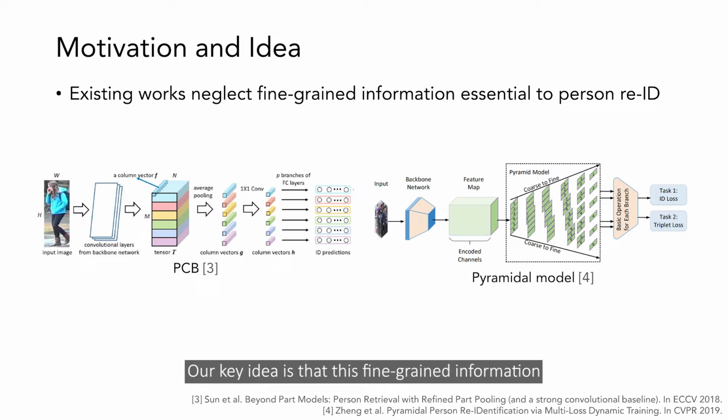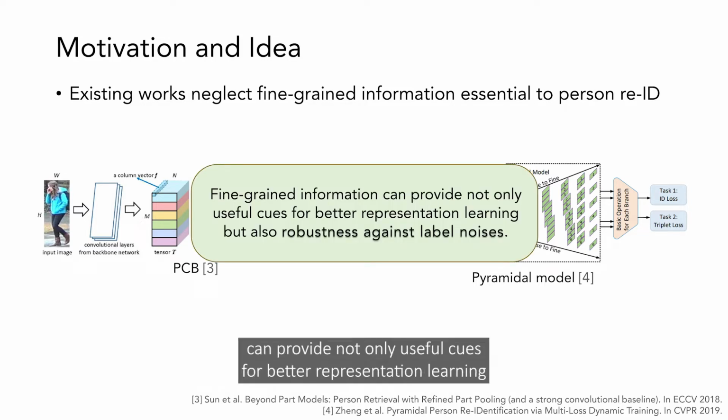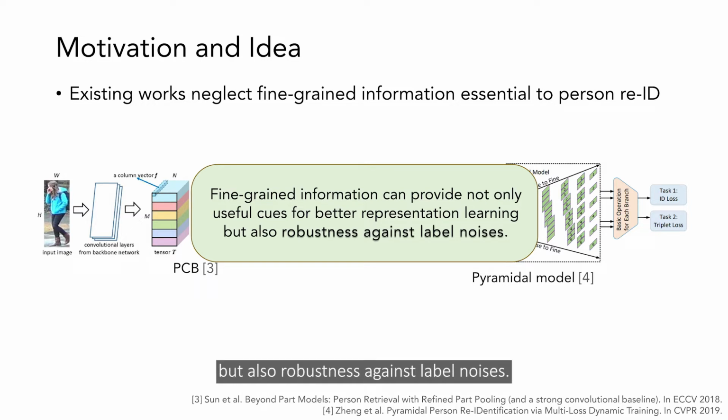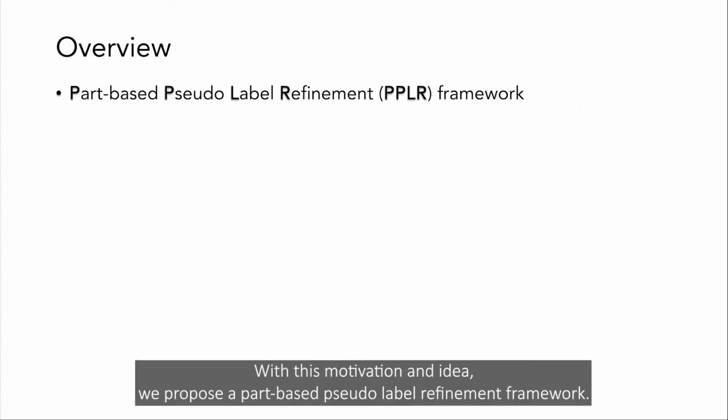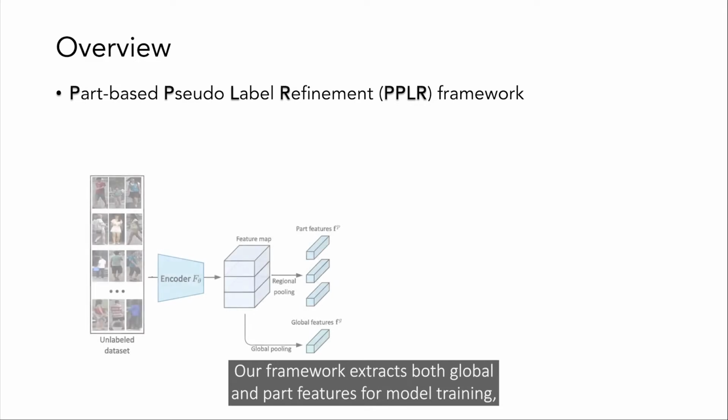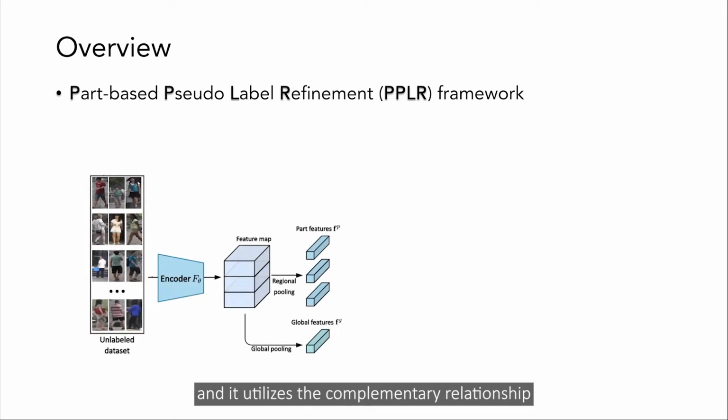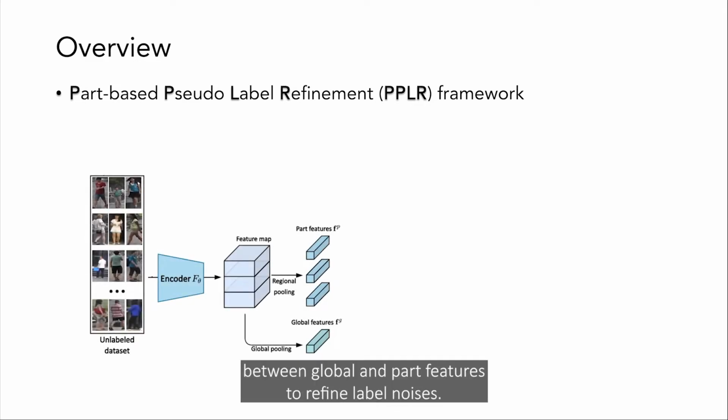Our key idea is that this fine-grained information can provide not only useful cues for better representation learning, but also robustness against label noises. With this motivation and idea, we propose a part-based pseudo-label refinement framework. Our framework extracts both global and part features for model training, and it utilizes the complementary relationship between global and part features to refine label noises.